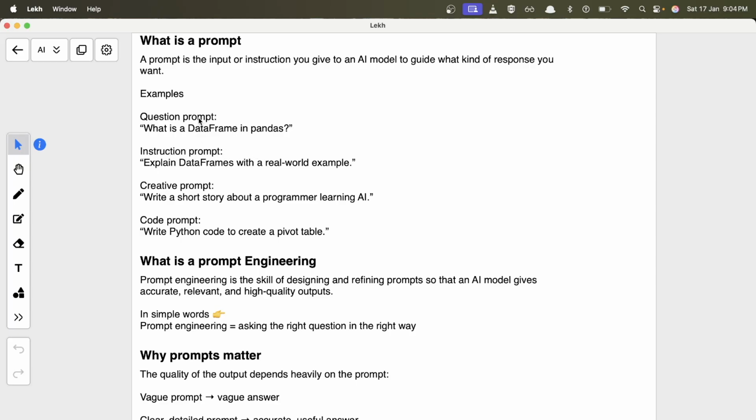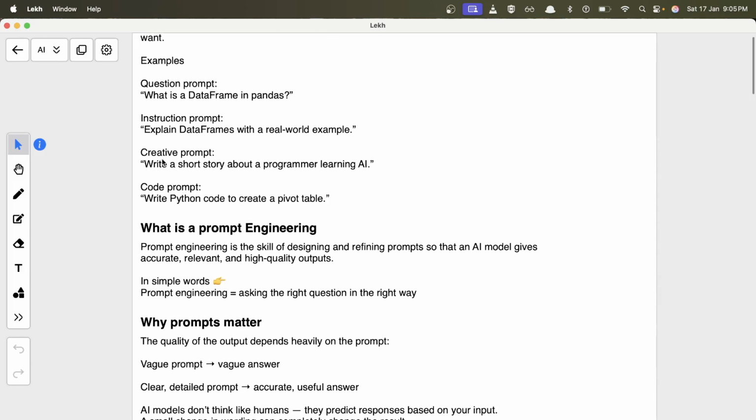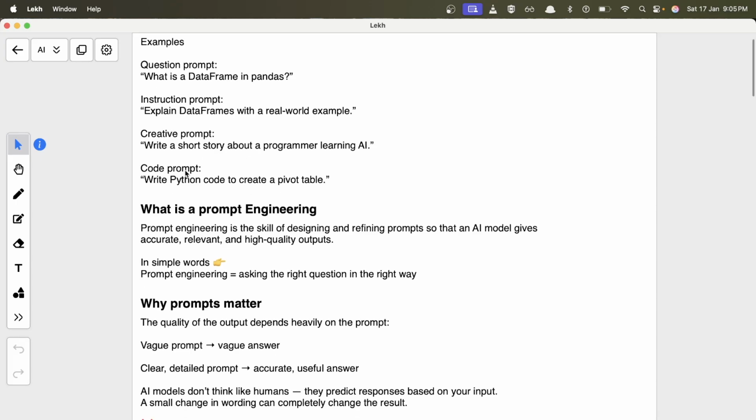So types of prompts can be categorized based on the context, the tone and the way you write the prompt. For example, a creative prompt is where you expect something creative from the AI, like writing a story or creating a video. A code prompt is where you want some code from your AI, like write a Python code to create a pivot table, or asking the AI to write a function or something related to code. That can come under code prompt.